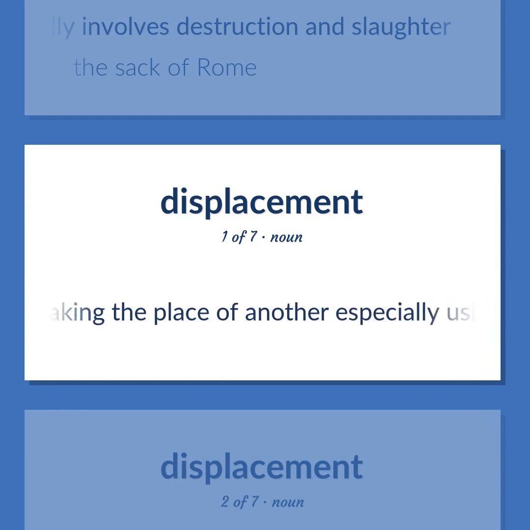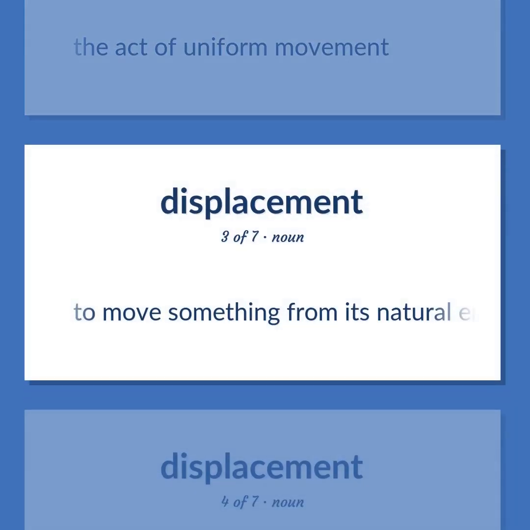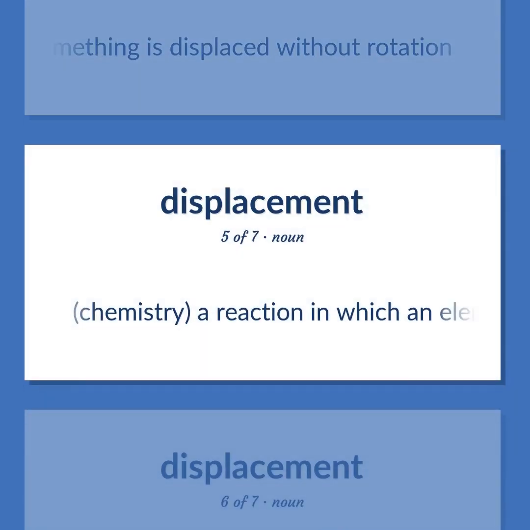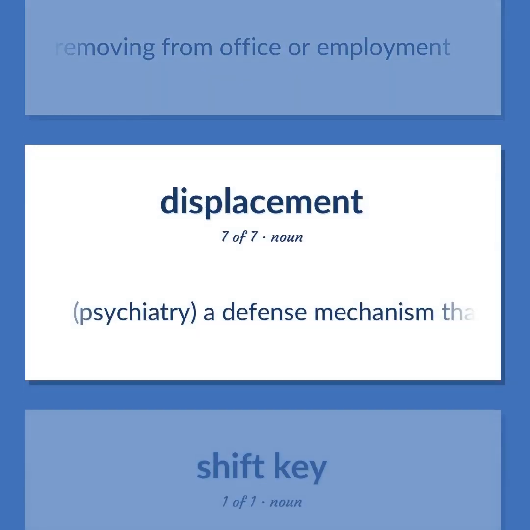Act of taking the place of another, especially using underhanded tactics. The act of uniform movement. To move something from its natural environment. An event in which something is displaced without rotation. Chemistry. A reaction in which an elementary substance displaces and sets free a constituent element from a compound. Act of removing from office or employment. Psychiatry. A defense mechanism that transfers effect or reaction from the original object to some more acceptable one.